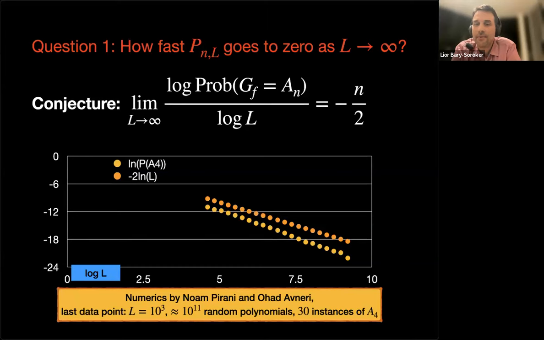And it's also very difficult because the logs that might appear there have a significant influence on the numerics. So it's very difficult to distinguish between a log and L to the minus, I don't know, maybe 2 or 3. A challenge for some of the computational people in the audience. I don't know if there are a few of them, but some data for n equals 5 would be nice.